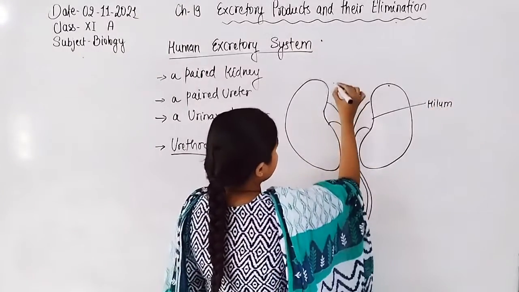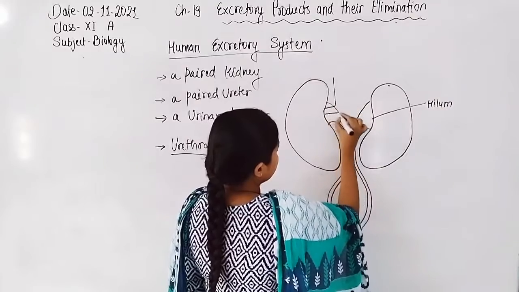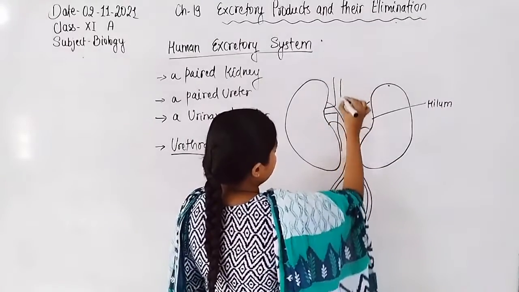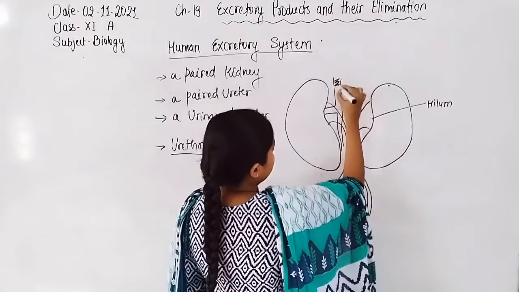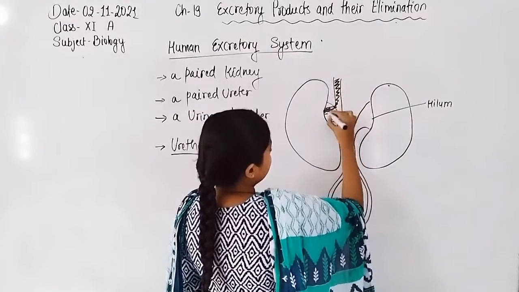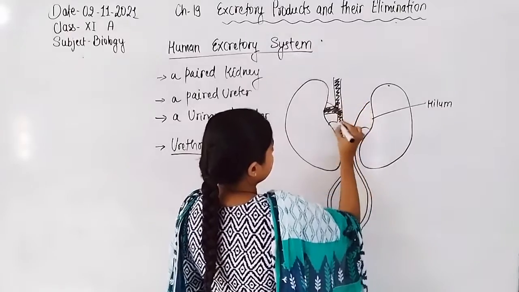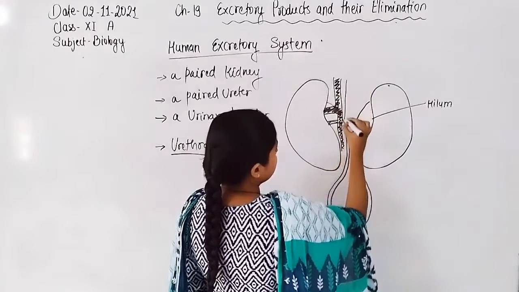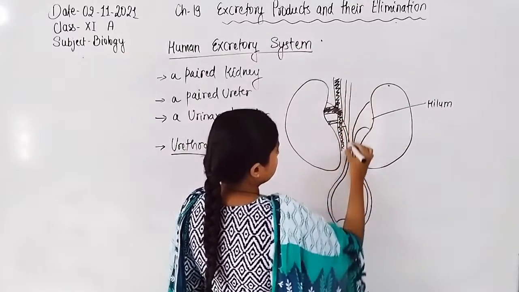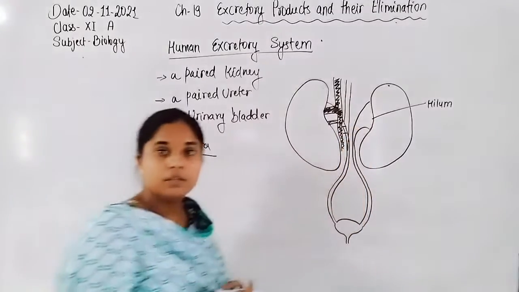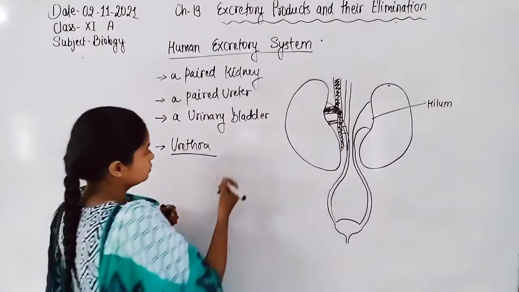There will also be the arterial system and the veins. This arterial system and veins are known as the renal artery and the renal vein. Here is the renal artery, and here is the renal vein.